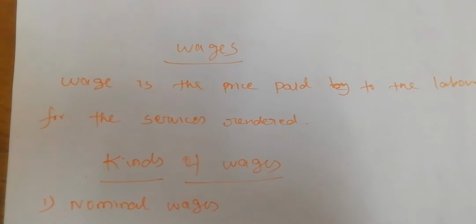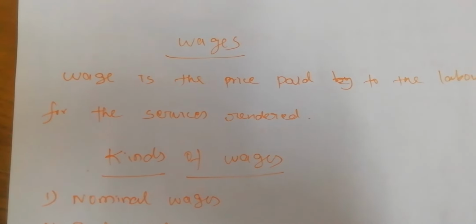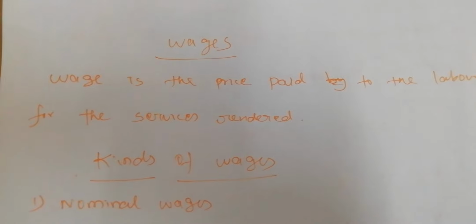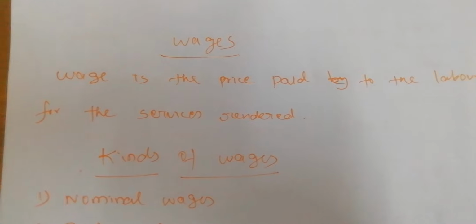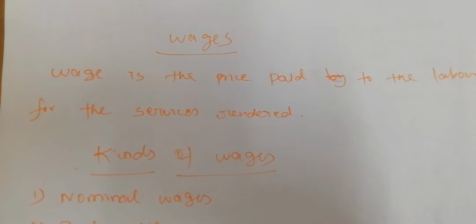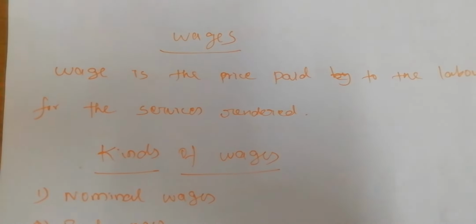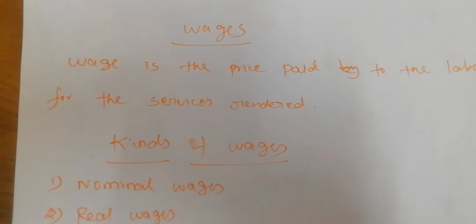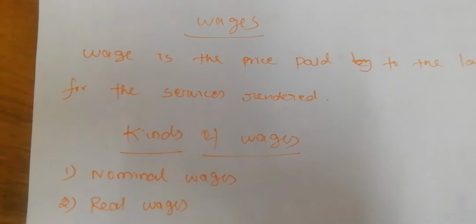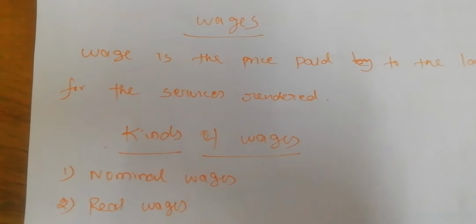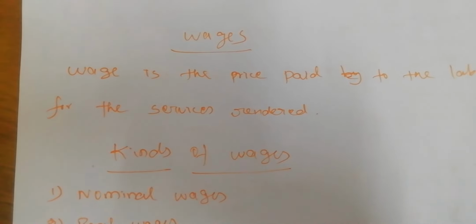So what is the meaning of wages? The wages is the price paid to the laborer for the services rendered. The services provided by the laborer are indispensable. So we must use the laborer for the purpose of producing any of the commodities. A sum of money paid under contract by an employer to a worker for the services rendered is considered as wages.